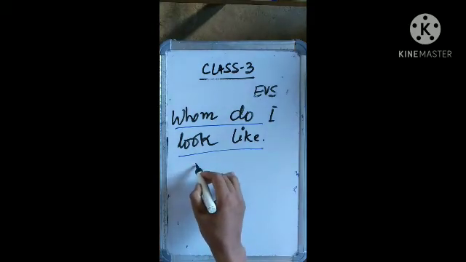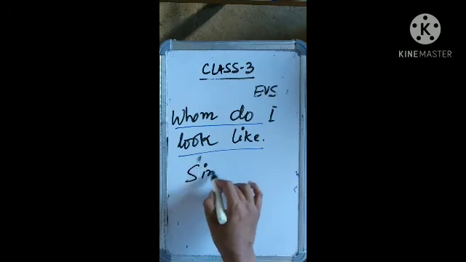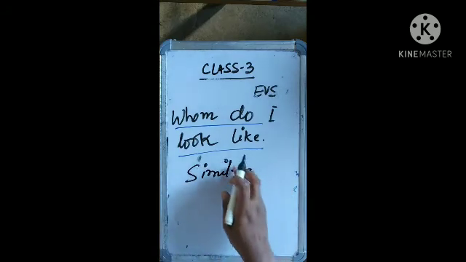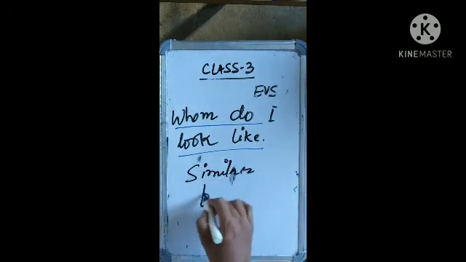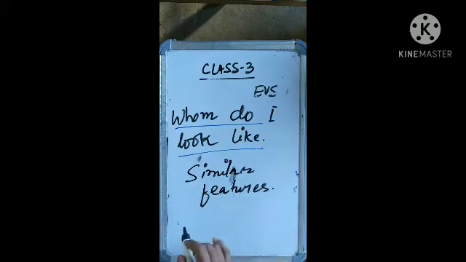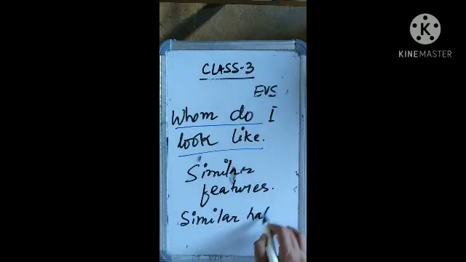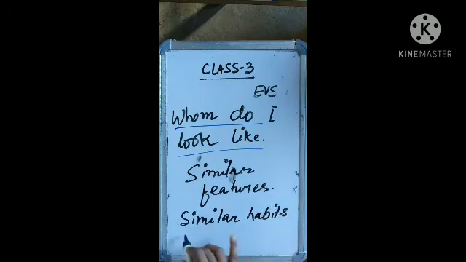Within a family, family members may have similar features.